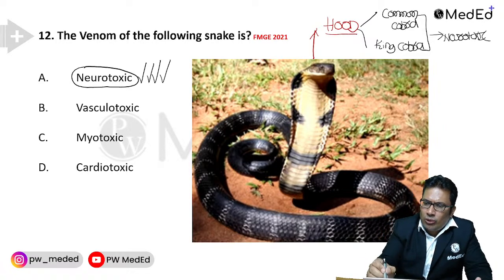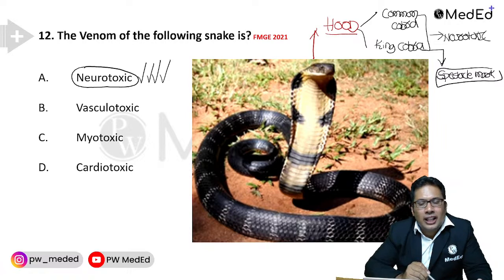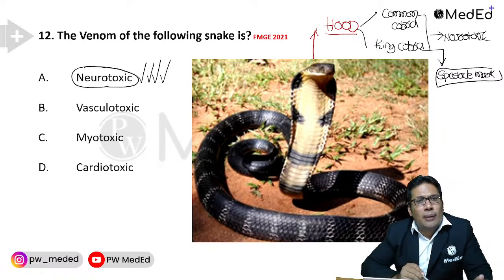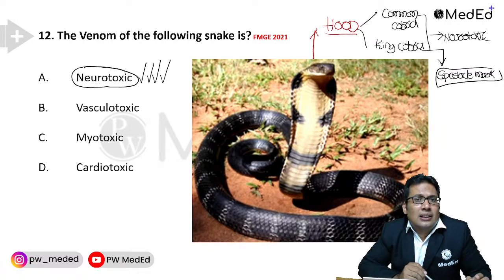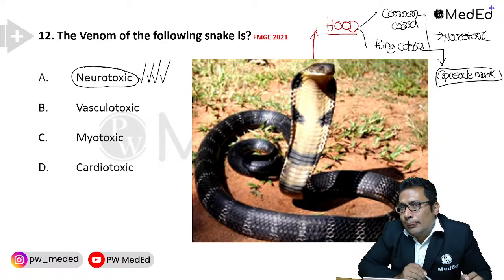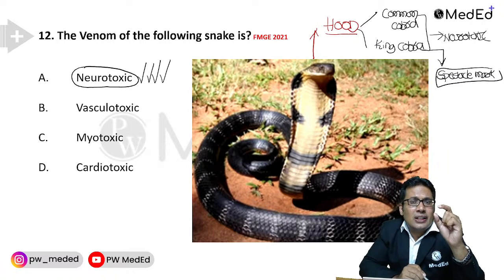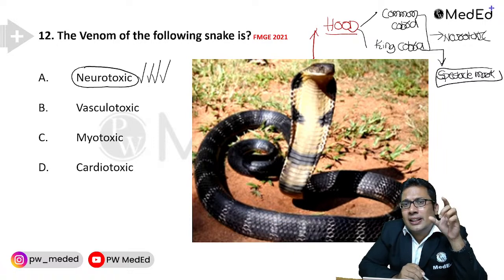In king cobra, the spectacle mark is absent. Common cobra is known as Naja naja, and it has a spectacle mark. So one very important finding is the spectacle mark, which is present in common cobra and absent in king cobra.